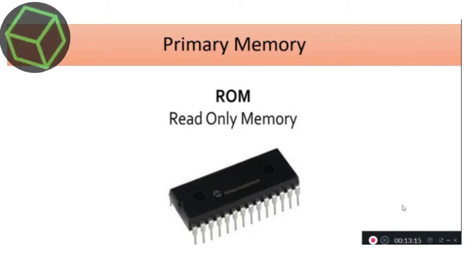Next type of primary memory is ROM. It holds the startup instructions that prepare a computer for use. It also consists of programs that check the proper working of all parts of the computer when you turn on the computer. The instructions stored in ROM cannot be changed but can only be read. It retains the stored information when the power is switched off.